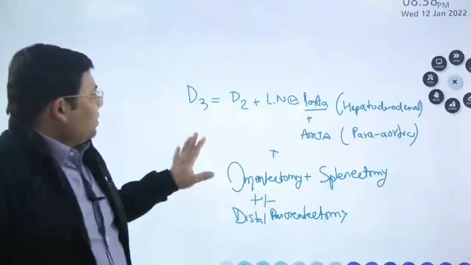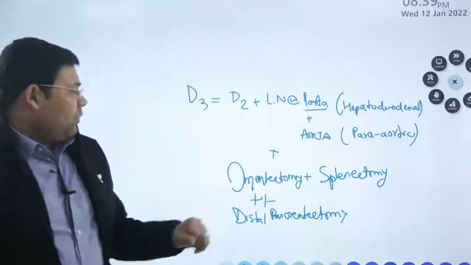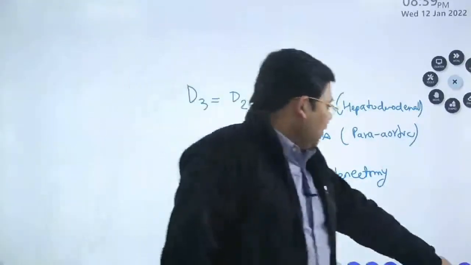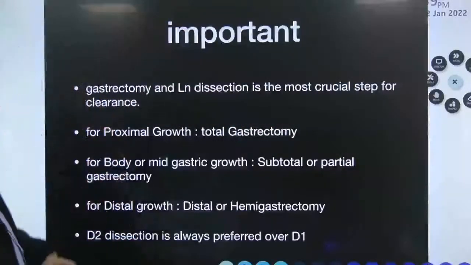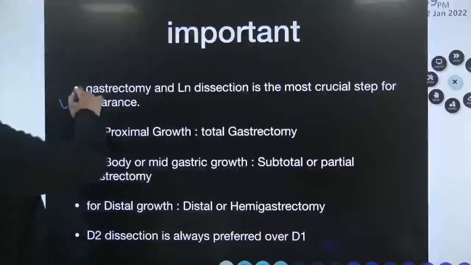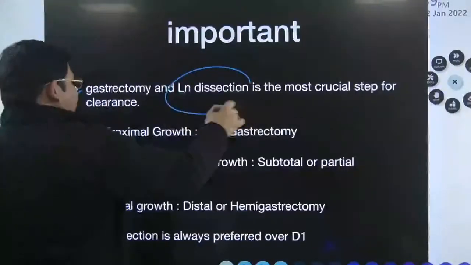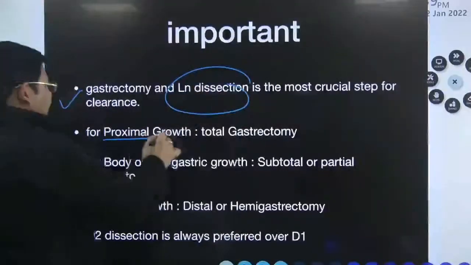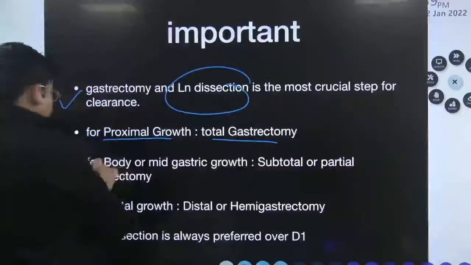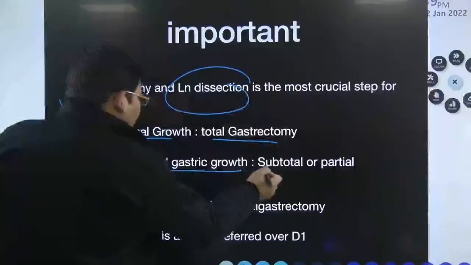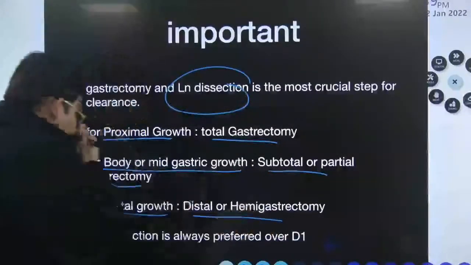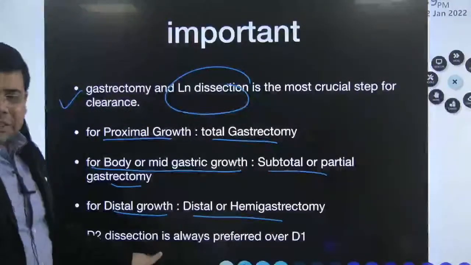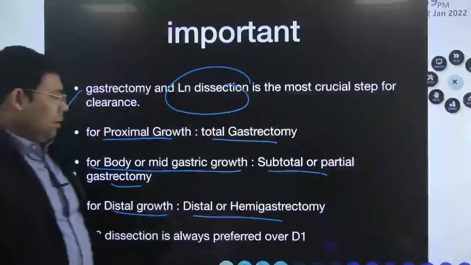So this is the standard protocol of the management of the CA stomach. I'll show you a color palette. I've already told you that gastrectomy with lymph node dissection is the most important. For proximal growth, total gastrectomy. For body and mid gastric growth, subtotal. And for distal growth, distal or hemigastrectomy. D2 dissection is always preferred over the D1.